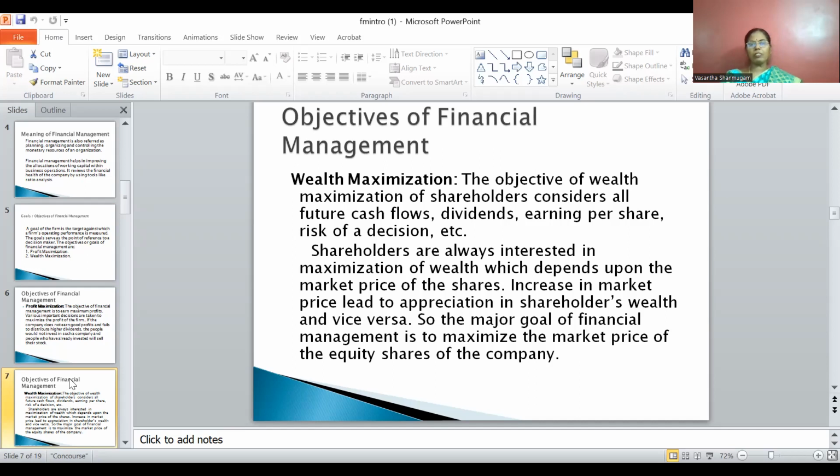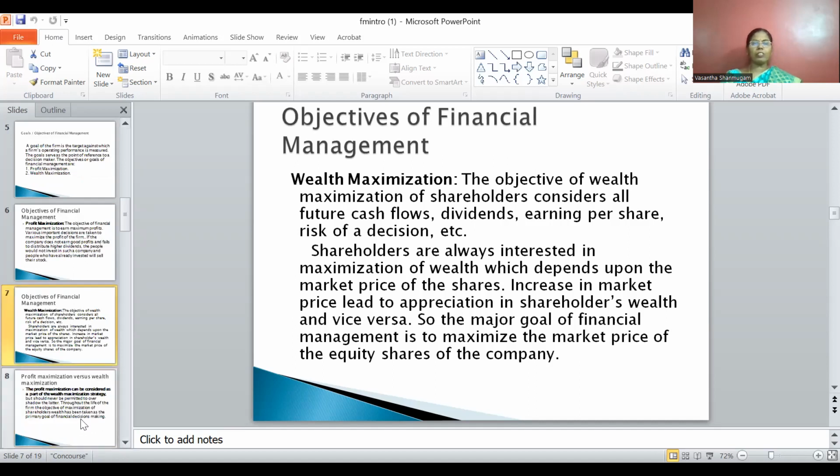Profit maximization is earning the profit. They will not consider the timing of the return and all this. But as far as wealth maximization is concerned, it has a direct relationship with increasing the share price. That is, whatever is invested in the share market, the price must go up. Then only we can say that the shareholders' wealth is maximized.